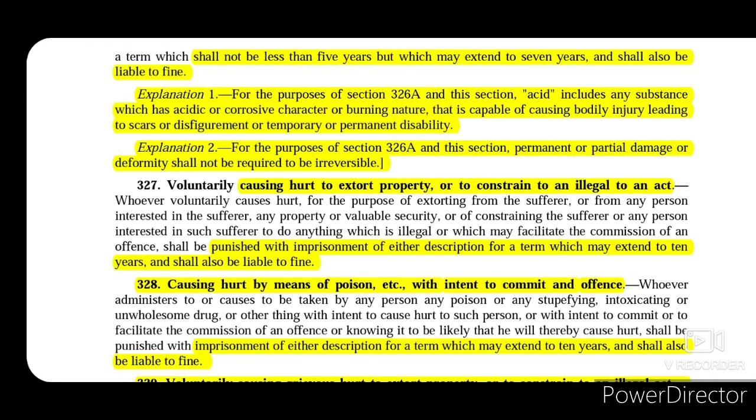Section 328 talks about causing hurt by means of poison, etc. with intent to commit an offense. So if such person causes hurt by way of administering poison to intend to commit an offense, then that offender will be imprisoned for a term which may extend to 10 years and shall also be liable to fine.